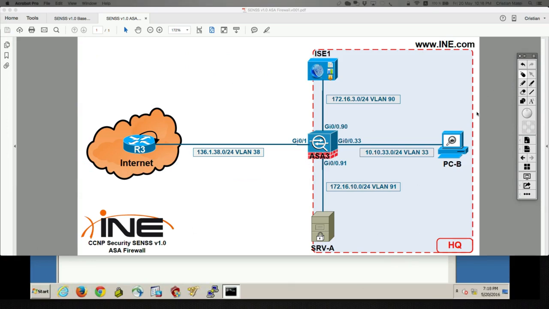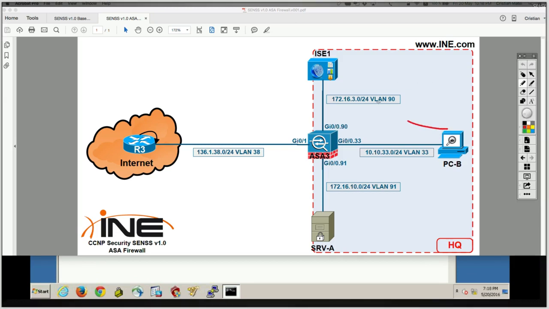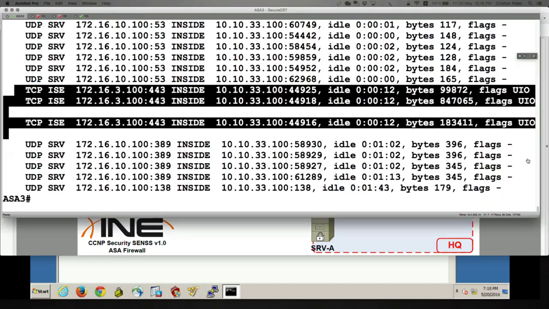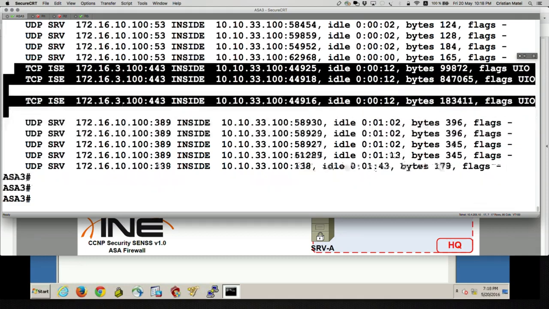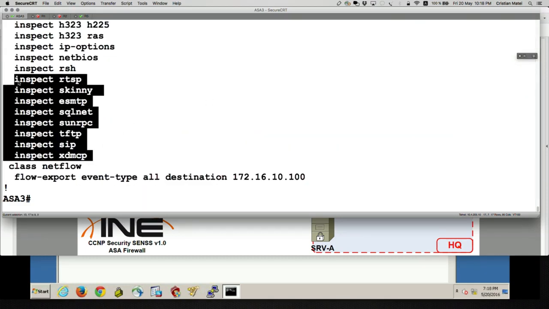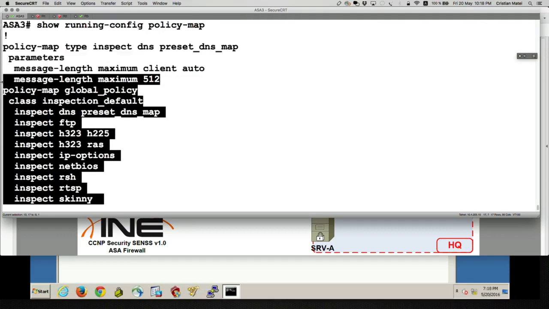So let's confirm that ICMP inspection. Let's confirm that if I ping now from PCB, the echo request is going to work, but the echo reply is going to be dropped because ICMP is not inspected by default. Let's go on the ASA MPF default configuration and say show run policy-map. We should see there is no inspect ICMP by default, and it is not.